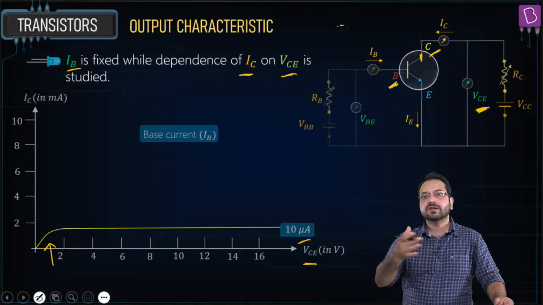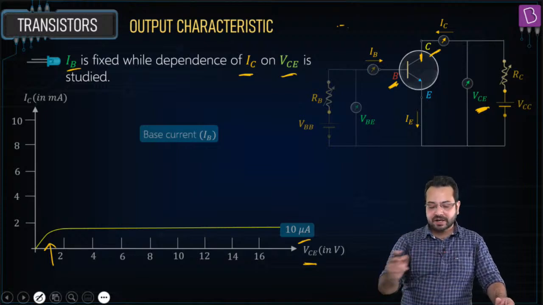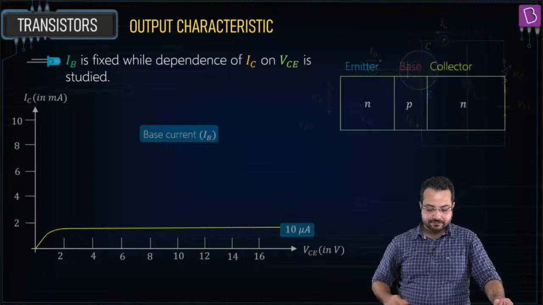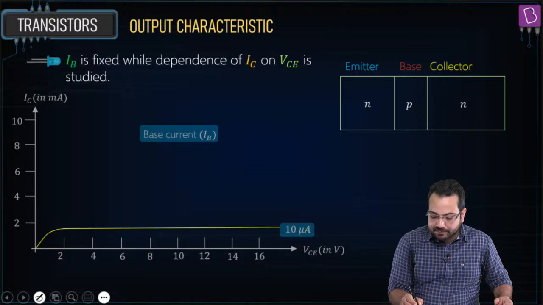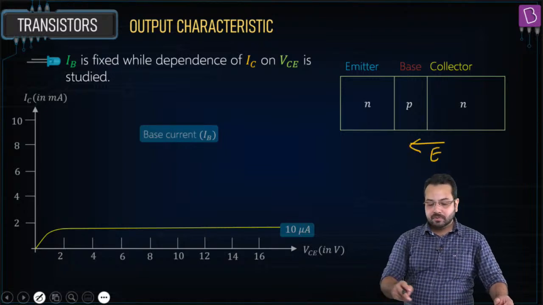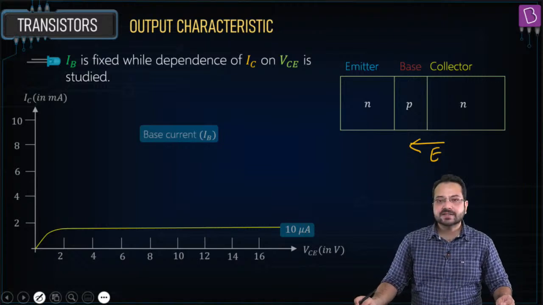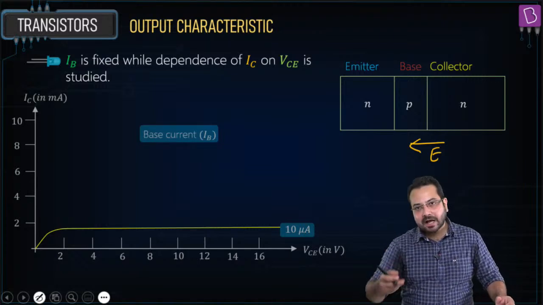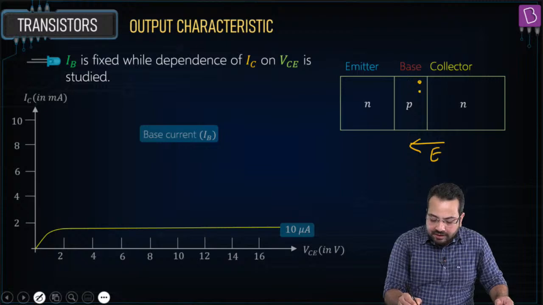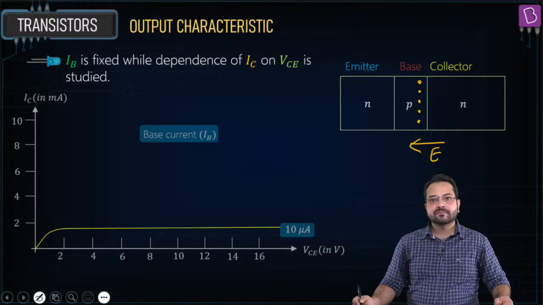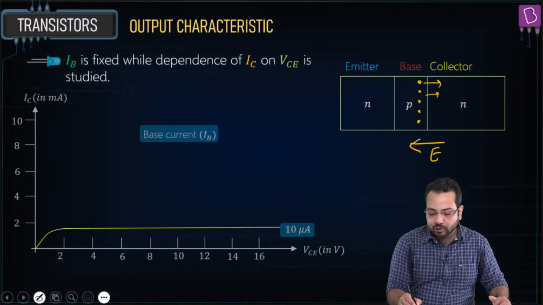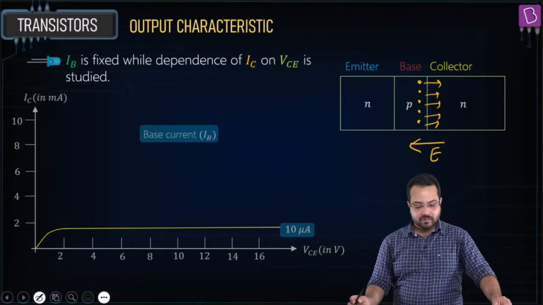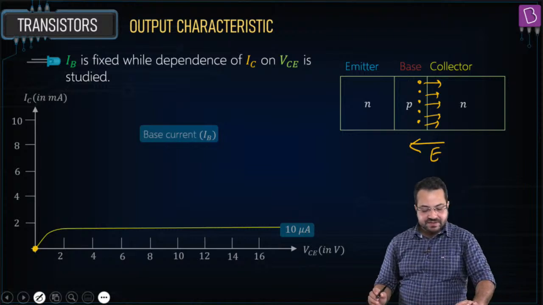The higher the VCE, the higher the reverse bias between the collector and the base. So let's try to understand this. VCE means that the electric field between the base-collector junction is going to be like this. Now if this is high, what is going to happen? All the electrons that are coming over here, the electric field is going to support the flow of electrons into the collector.